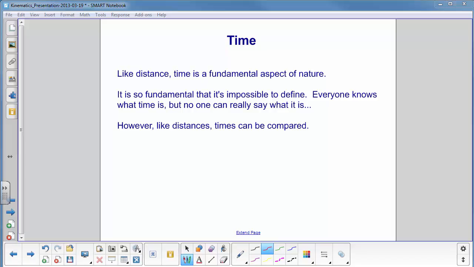Like distance, time is a fundamental aspect of nature. It's so fundamental that it's impossible to define, unless somebody in the class came up with something. We all know what it is, but we really can't say what it is. However, like distances, times can be compared, and this is the key point. We can compare different times.